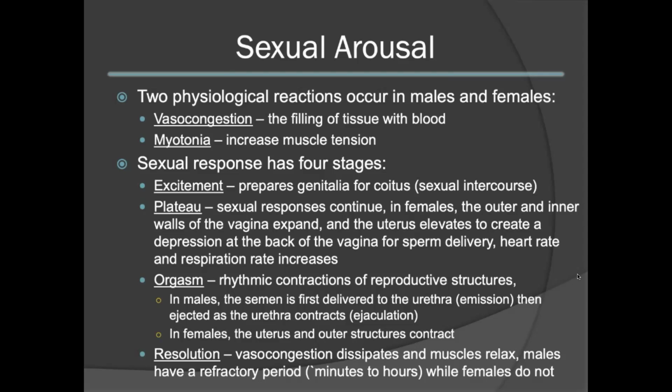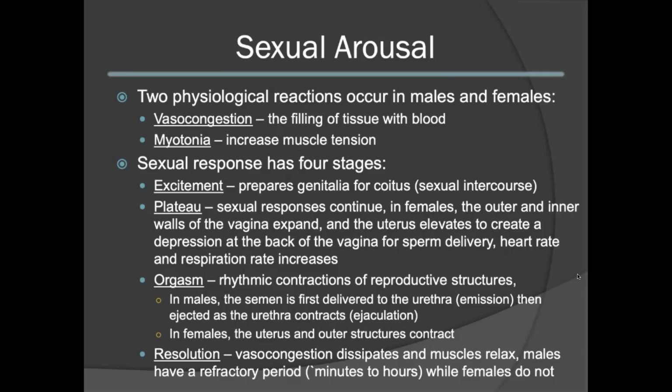Sexual response begins with excitement, which is the phase that typically prepares the genitalia for sexual intercourse. This is then followed by a plateau where sexual response continues. In females, the outer and inner walls of the vagina will expand, and the uterus will elevate to create a depression at the back of the vagina for sperm delivery. Heart rate and respiration rate will also increase.